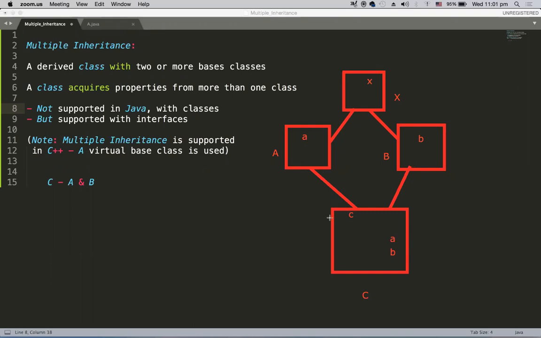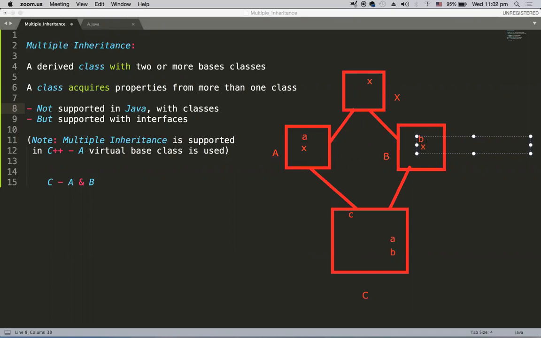But in Java, classes form some hierarchy, and A can have a parent and B can also have a parent, something called X. Otherwise, if X is not there, the Object class will be the parent for both A and B, because Object is the superclass for all Java classes. Now in this scenario, what happens? This X copy is available in A because A is a derived class of X, and this X copy is also available in B.